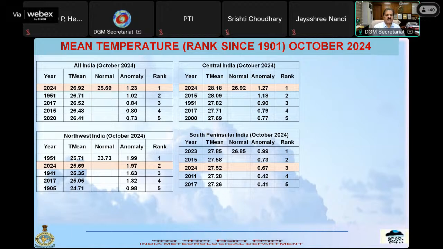Highest was in 1951, and in recent times about 2024, 2017. After 2017, it has been the warmest. South Peninsular India, if you just look, all the years are in the recent years. And so what I want to conclude is that South Peninsular India is showing higher temperature in recent times, in both maximum and minimum temperatures, and hence the mean temperatures, compared to other parts of the country.